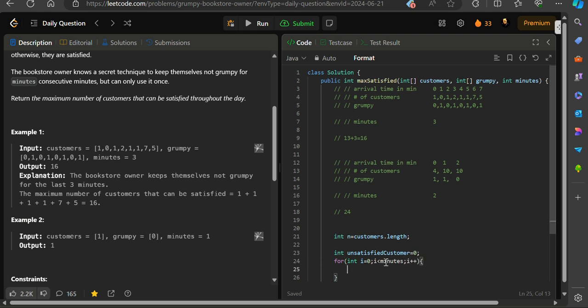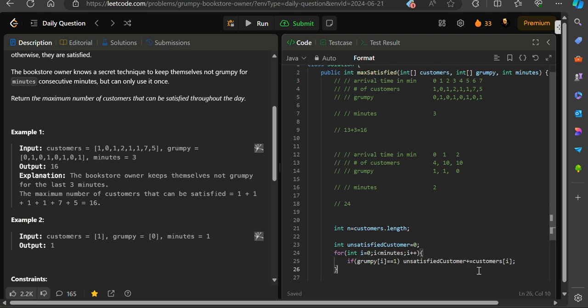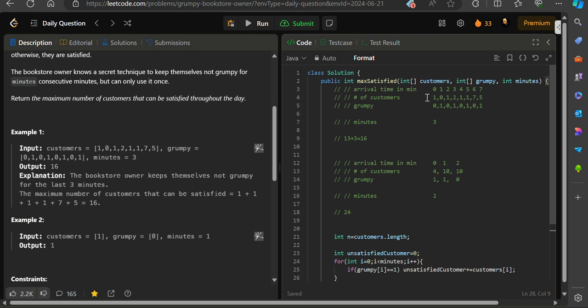Now if the book owner is grumpy, obviously the customer will be unsatisfied, right? So let's add to the unsatisfied customer tally. Okay. So let's say for the first subarray of size 3, only this time the book owner was unhappy, right?